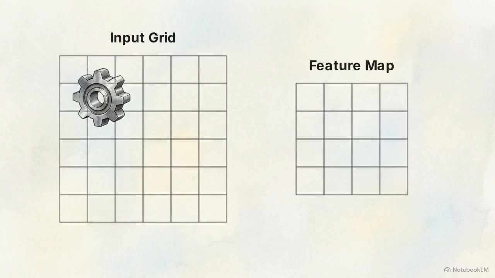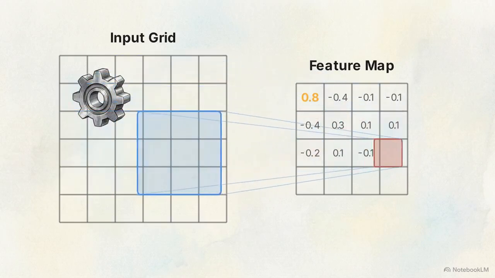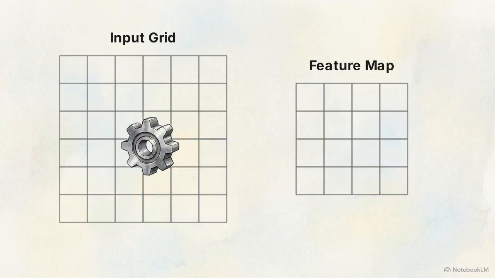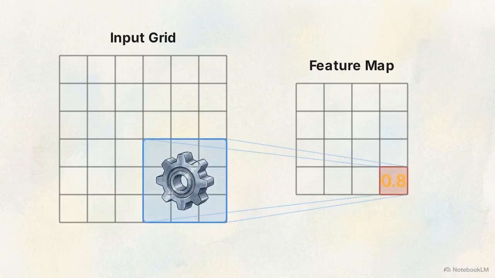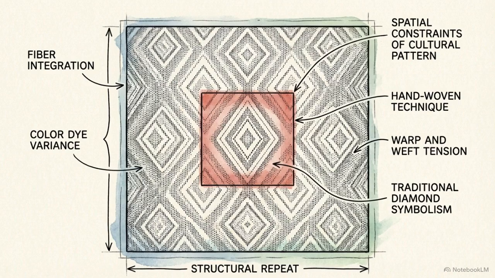This diagram shows a CNN in operation. The network slides localized filters, known as kernels, across the grid, extracting local features into a condensed feature map. This mechanical sliding creates translation equivariance. The kernel calculates the exact same activation output for a specific shape, regardless of its position. This mathematical constraint allows the network to identify microscopic fractures on a metal surface or complex cultural patterns like Timorese weaving motifs, even as the textile moves or shifts across the camera's field of view.